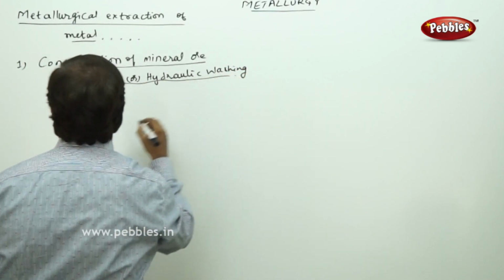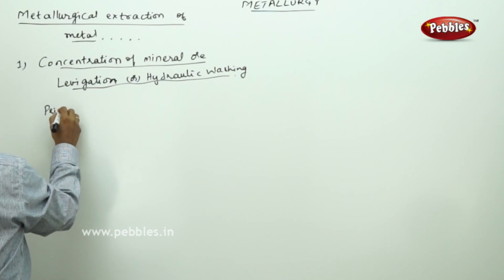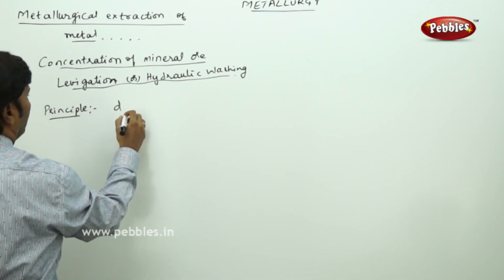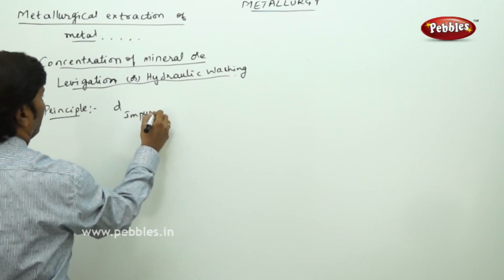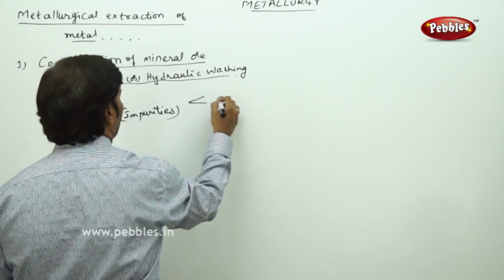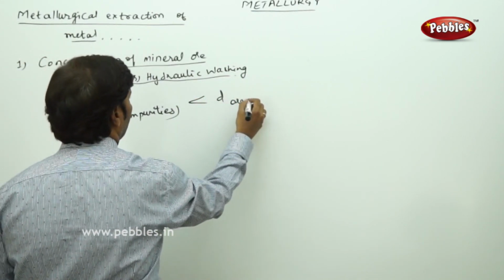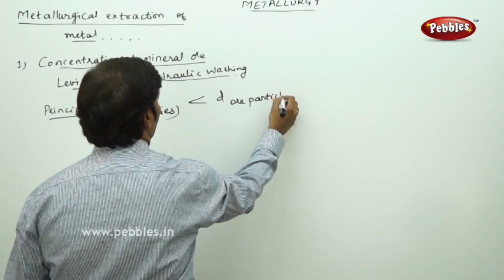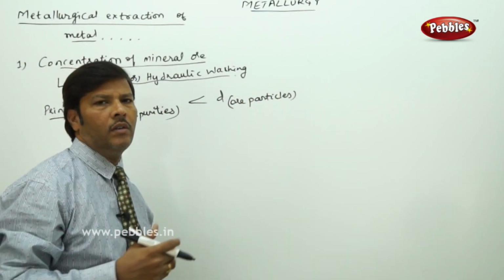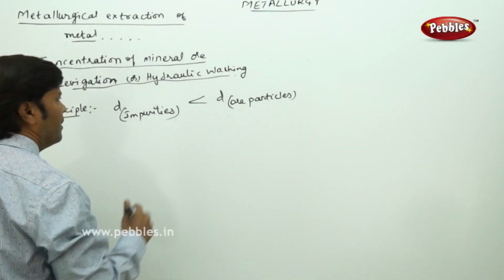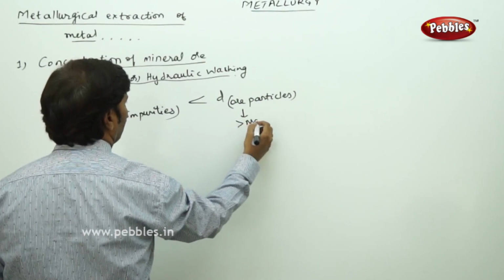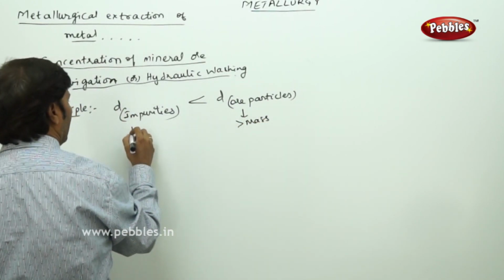The principle involved is the density of the impurities. The density of the impurities is lesser than the density of the ore particles. That means the ore particles are heavier, having greater mass, and the impurities are lighter, having lesser mass.